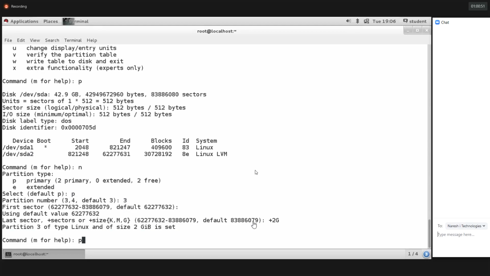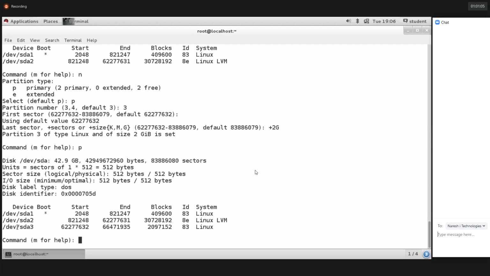But for the last sector, we need to define the size of the partition. I'm creating a 2GB partition, so we need to provide plus 2G. So the 2GB partition got set. Now I'm trying to verify using the P option. P to print the partition. You see here, /dev/sda3 partition got created successfully, and the size of the partition is 2GB.